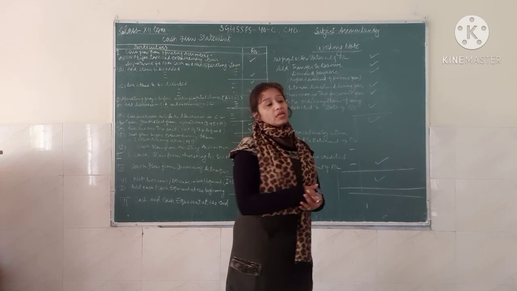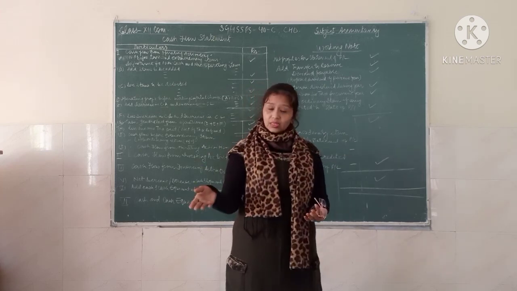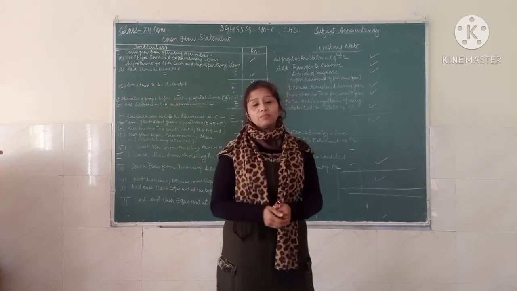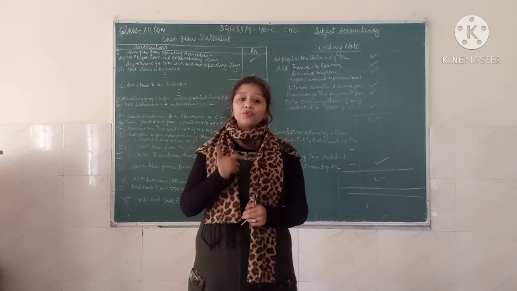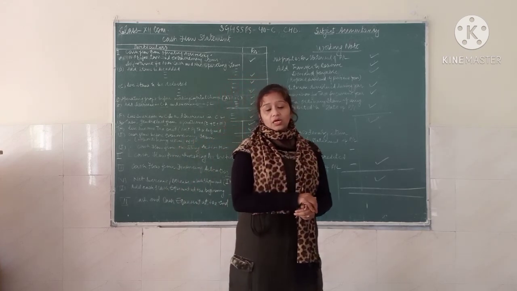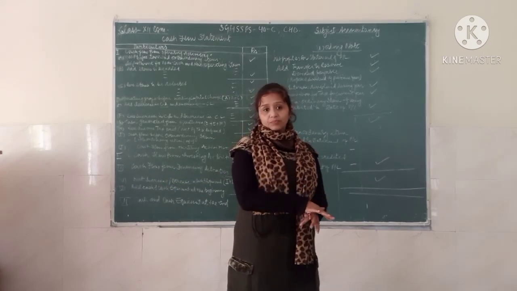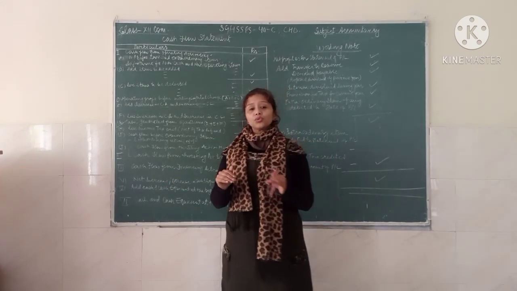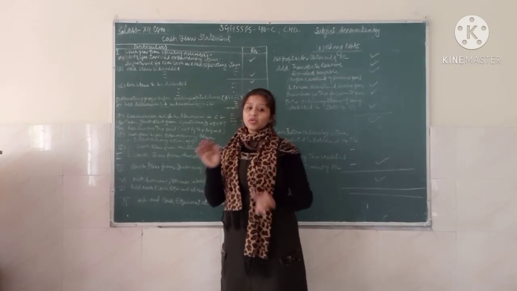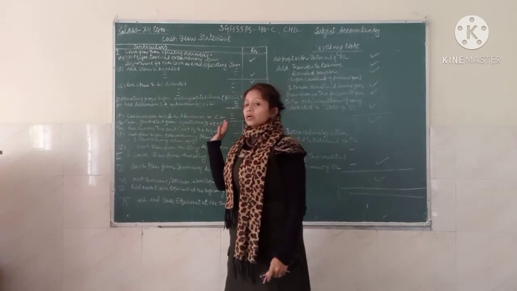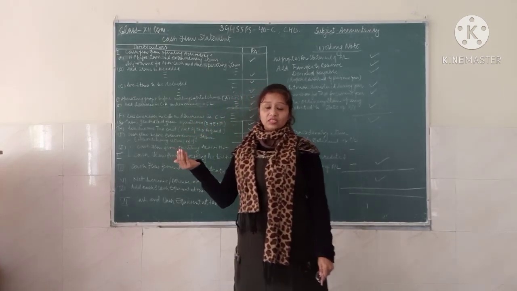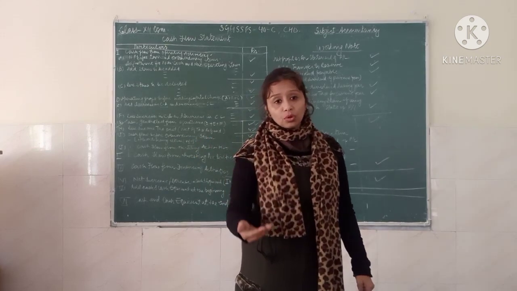Then how can you manage the daily activity? You have to be sure. Sometimes the profit is very less, but the frequency of the cash is very high, so you can at least cater to your day-to-day working. So your business is totally based on what the flow of your cash is, and that has to be known with the help of the